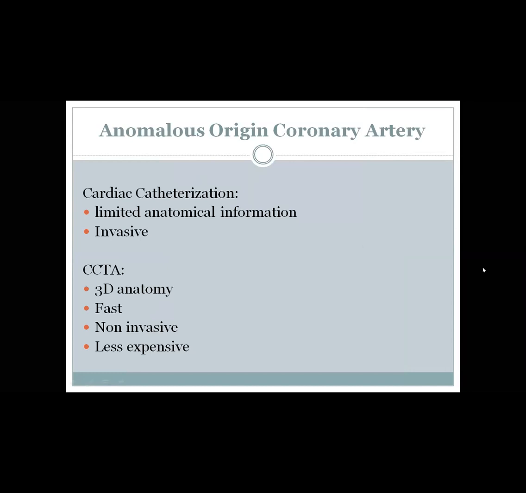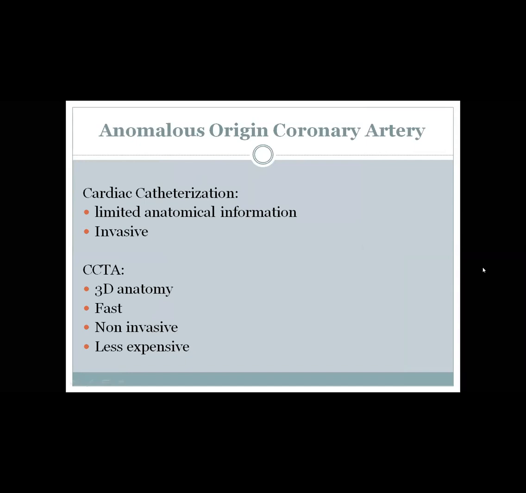One of the important parts, because in the CT you can delineate and evaluate the anatomy very well. When you compare CT, for example, with cardiac cath or invasive coronary angiography, cardiac catheterization has limited anatomical information, and it is relatively invasive.